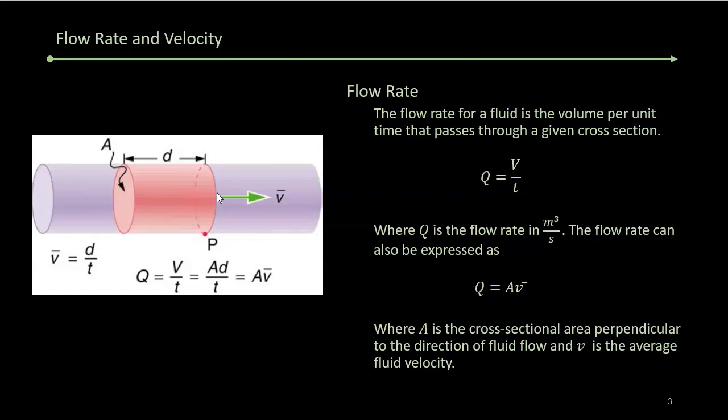And if we look at the fluid velocity in terms of all of this, it pops out to be the fluid velocity times this cross-sectional area is the flow rate. So fluid velocity, however fast this fluid is moving, times the cross-sectional area is the flow rate. And that's all pretty straightforward and simple.